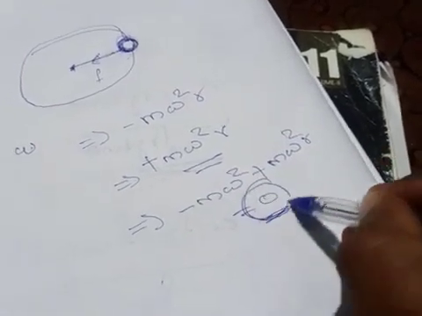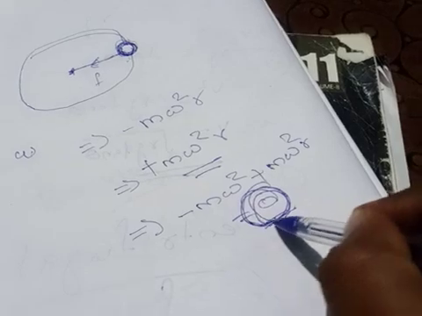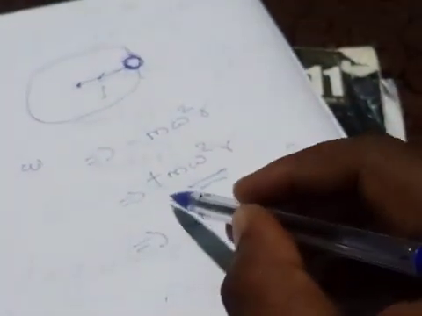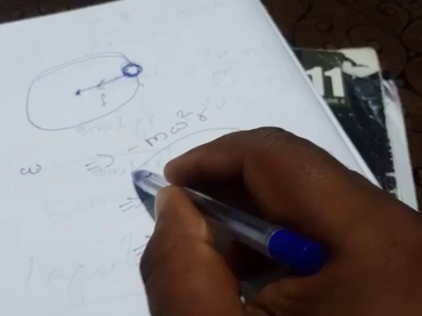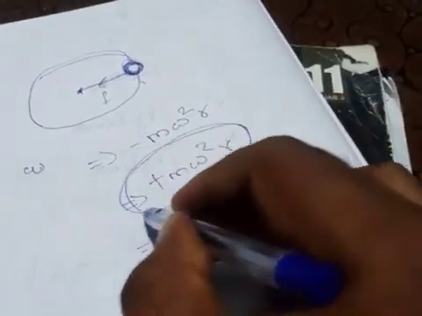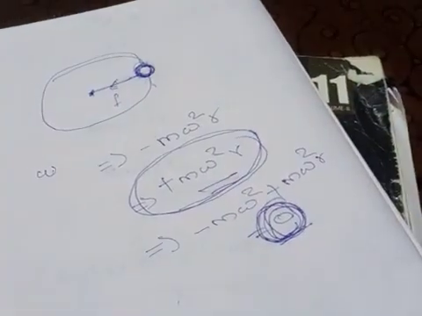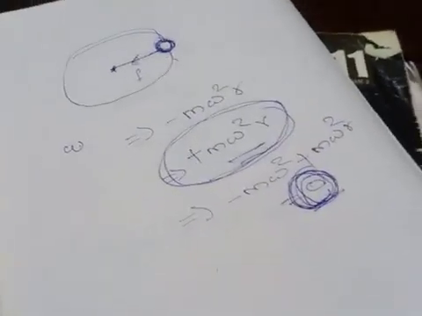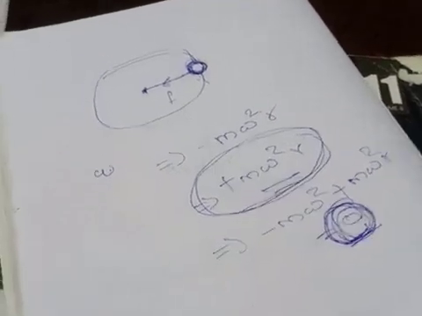That's what we can see. We can feel the stone is at rest. The stone is at rest, and this outward force, plus m omega square r, this outward force only we are saying centrifugal force. I'll tell more about the centrifugal force.